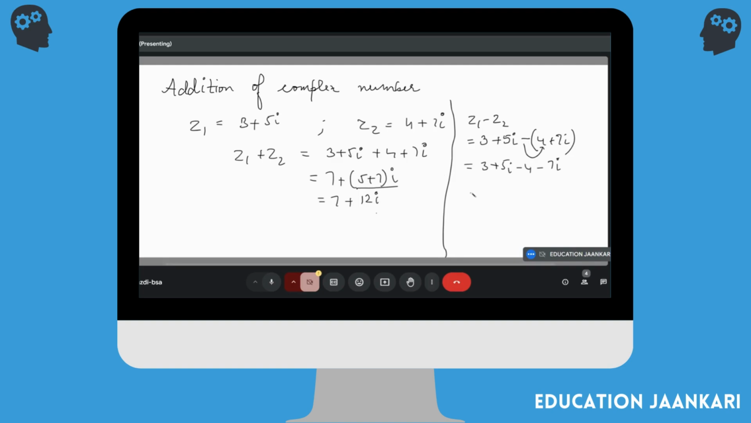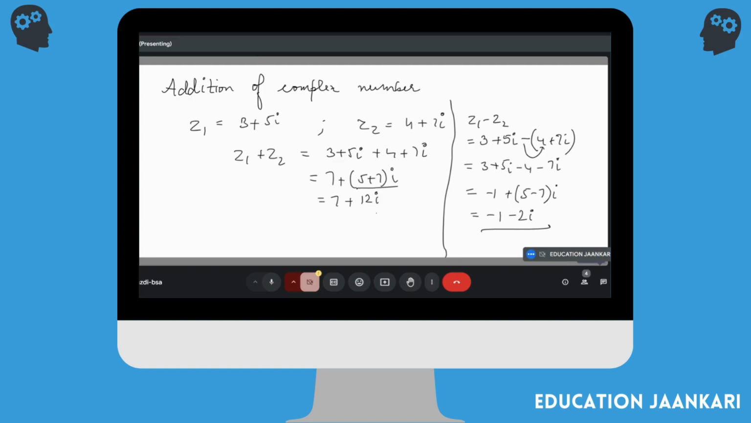Now you come to solving the real part and the imaginary part. Since there's a change of symbol, it becomes 3 minus 4? Exactly. And what is 3 minus 4? Minus 1. Exactly. And what about this part? 5 minus 7, iota will be outside. Minus 2. Exactly. So minus 2 iota. Now this is your answer.